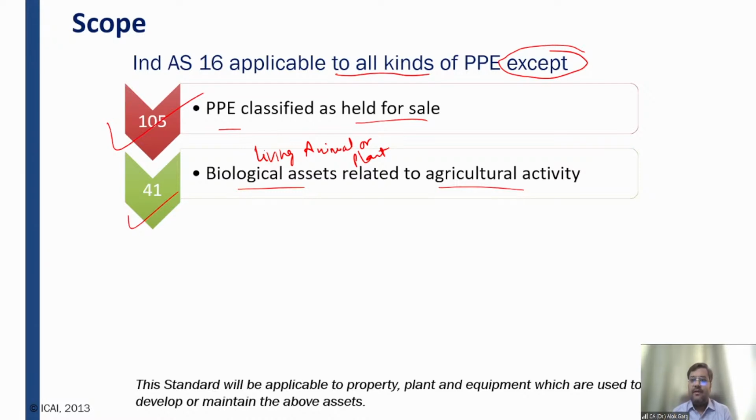Yes. Why? Because only those biological assets will be excluded which are related to agricultural activity, and these animals are not related to agricultural activity, and hence these biological assets will be covered under Ind AS 16. Otherwise, if it is related to agricultural activity, then the right standard is Ind AS 41. Ind AS 41 title is agriculture.